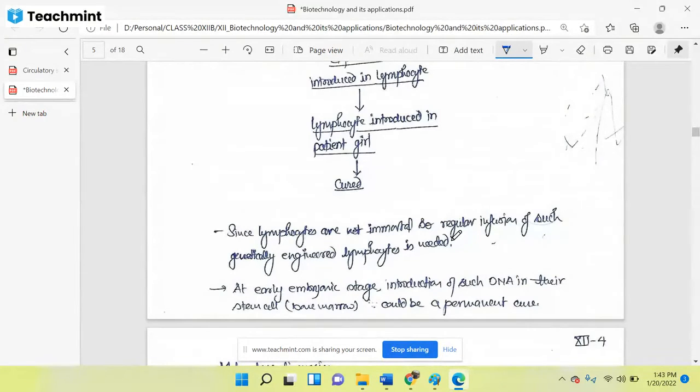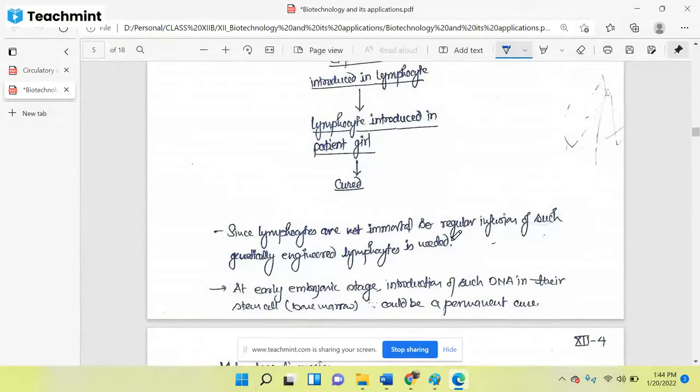Like that, the lymphocyte we had injected in the bone marrow of that girl will die after some time. Whatever genetically engineered lymphocyte we have injected in the girl's body, after some time they will start dying. And when each of the injected lymphocytes will die, then again this disease will occur. Okay, so this is not a permanent solution.